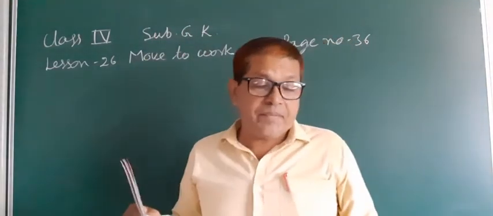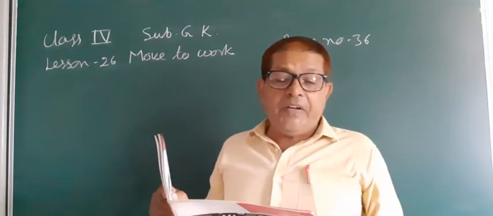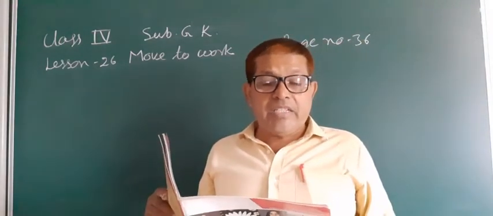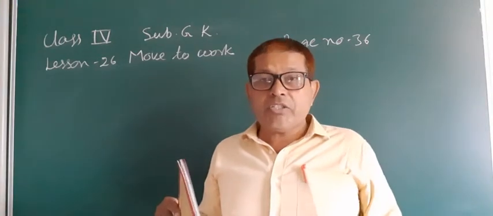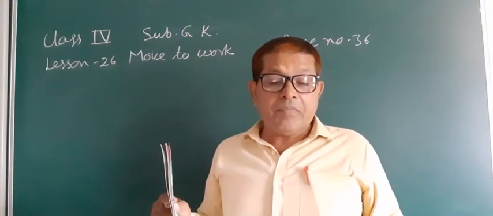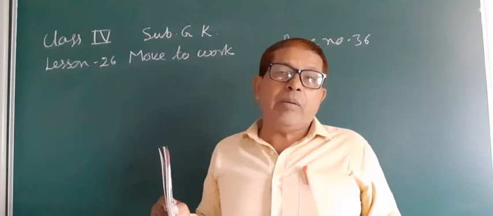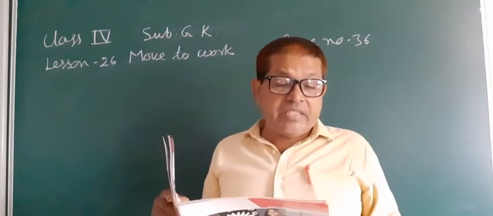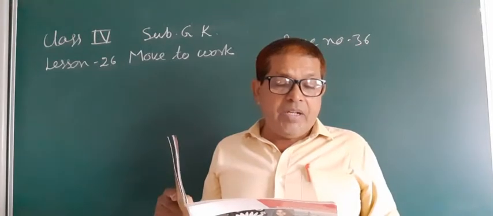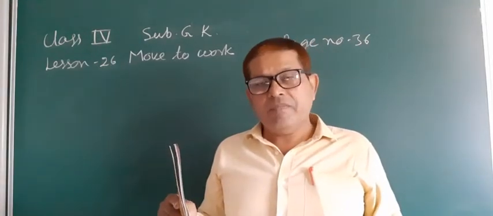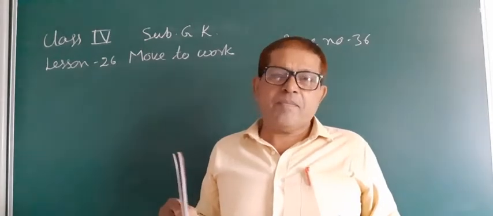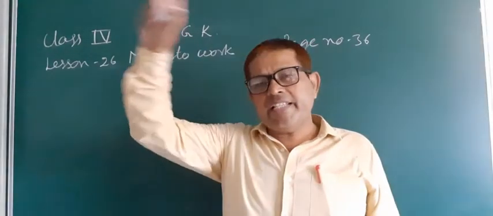You see the picture of the vehicle and some text written below it, and write the name of the vehicle. It is used to carry patients and injured people to hospital. This is a very popular vehicle, and it is the ambulance.